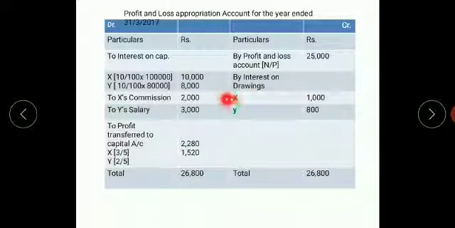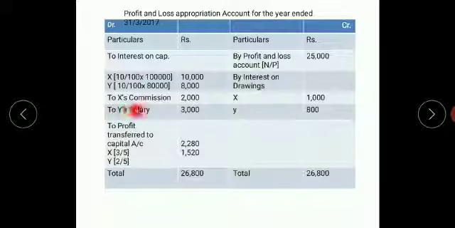Now they have told you interest on capital. Come to the debit side, write to interest on capital. Below that you write X. The capital of X is 1 lakh into 10%, that will come to 10,000. Next write Y. The capital of Y is 80,000. 10% of 80,000 will come to 8,000.